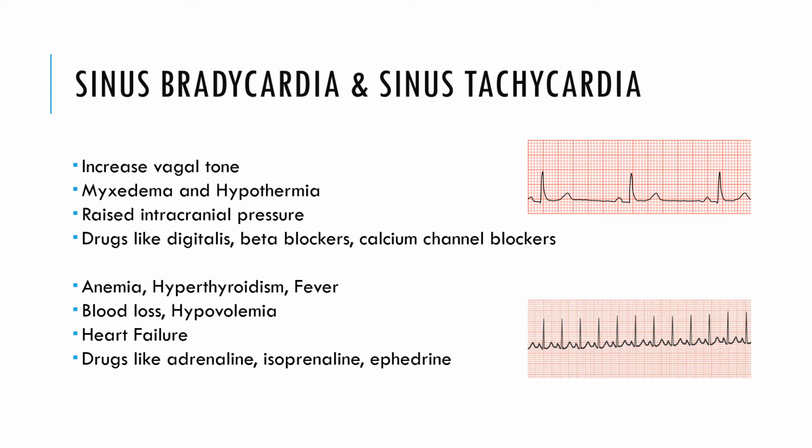And next to it is sinus tachycardia. You can see the bottom line over here. The gap between these two is very small. There is a high frequency of SA node firing. The main reasons behind it are anemia, hypothyroidism, fever, blood loss, hypovolemia, heart failure, or there might be drugs like adrenaline, isoprenaline, and epinephrine.